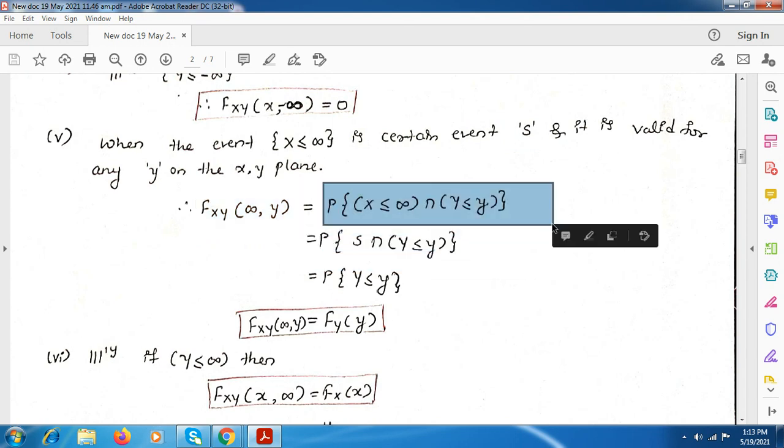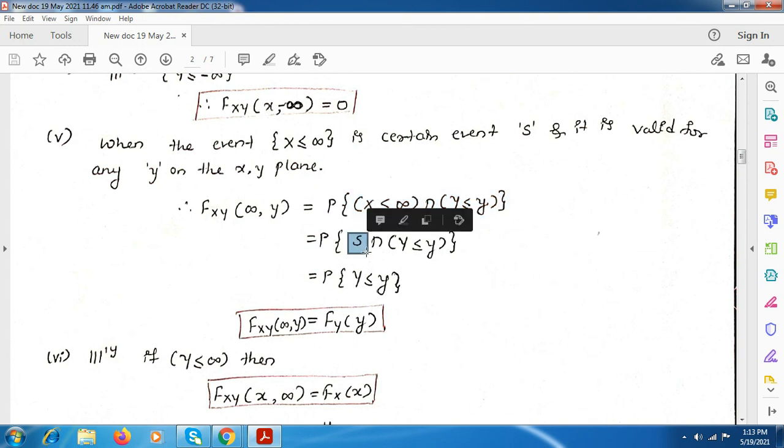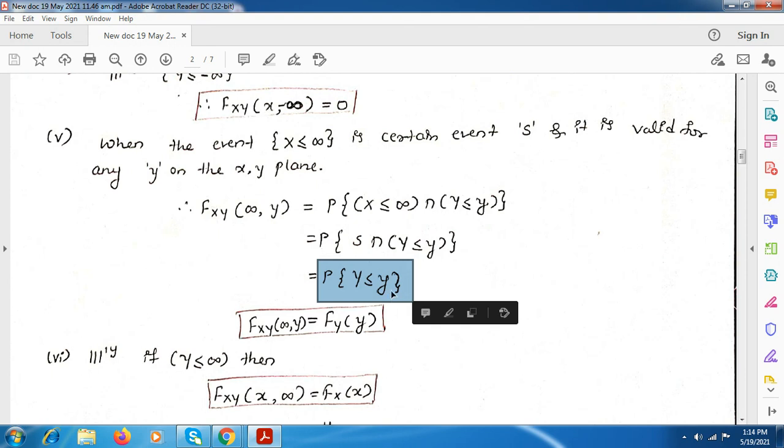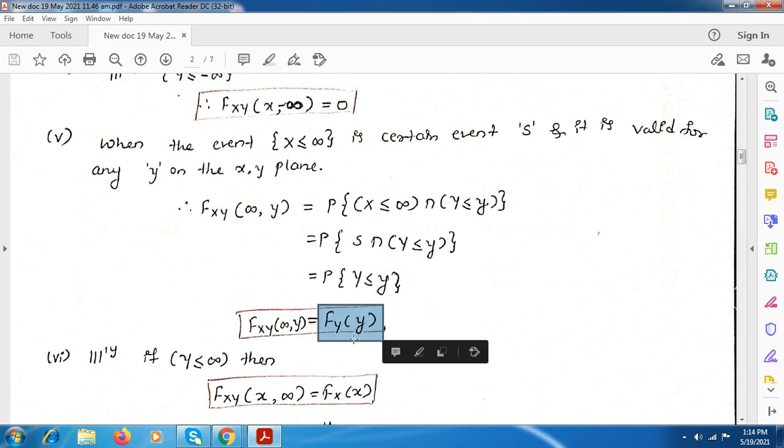Here we can write this in terms of probability, that is the probability of x less than or equal to infinity intersection y less than or equal to y. Here this event can be taken as the S event, intersected with the other random variable, that is y. So this S can take on any value depending upon the value you have on this. So this becomes equivalent to a single random variable, that is the probability of y less than or equal to y. So we can write it as the CDF of y, that is Fy of y.